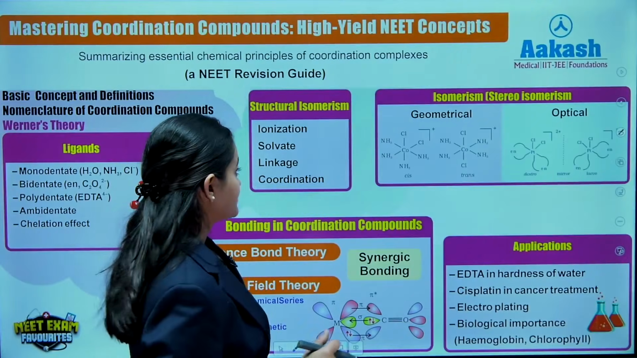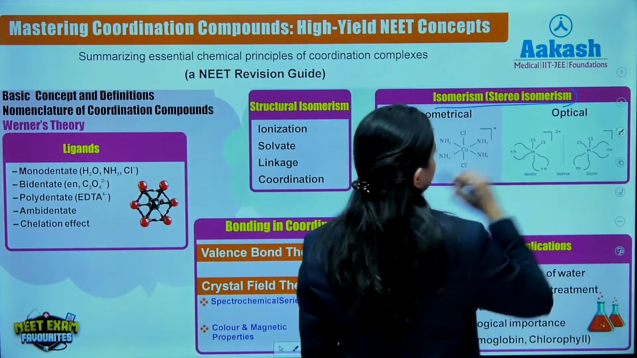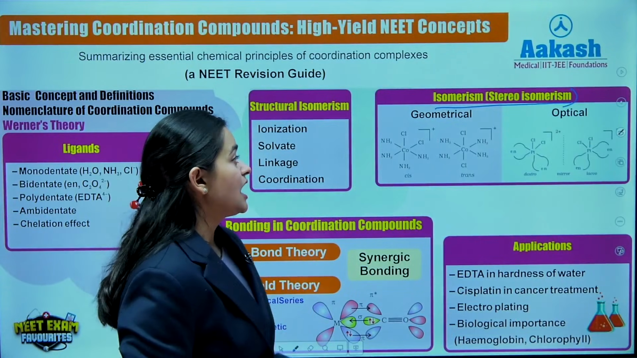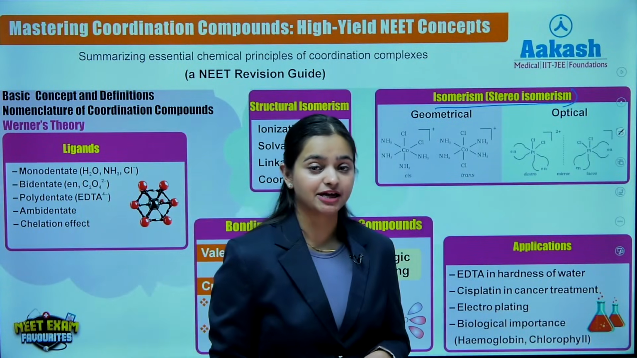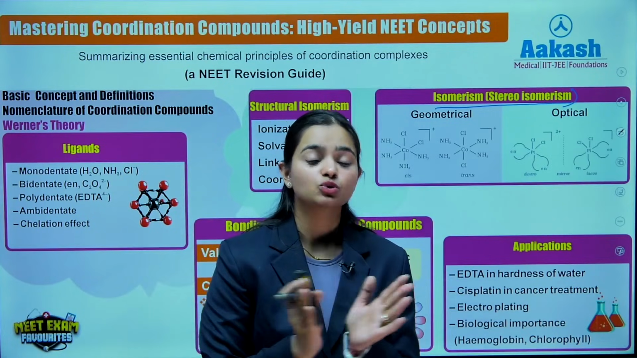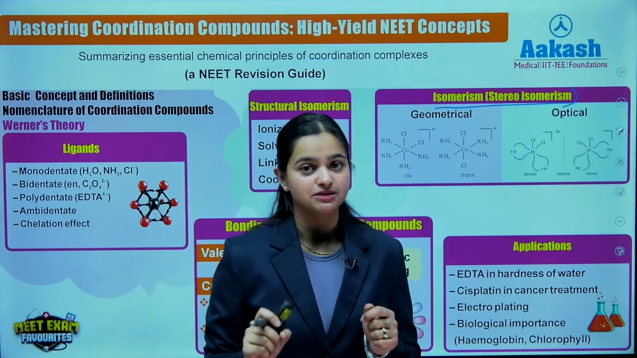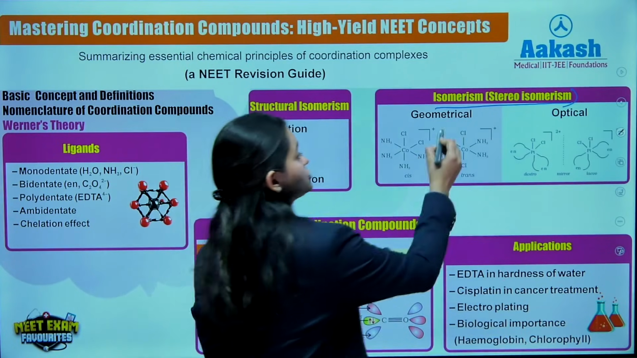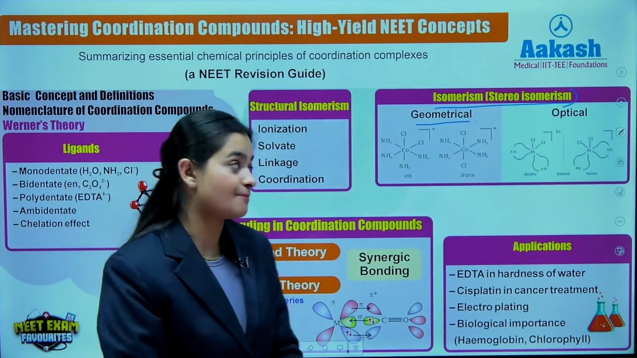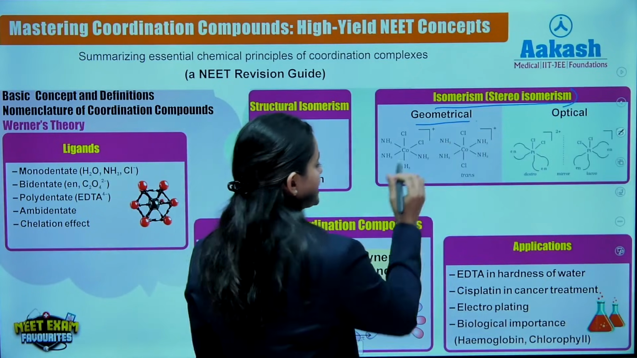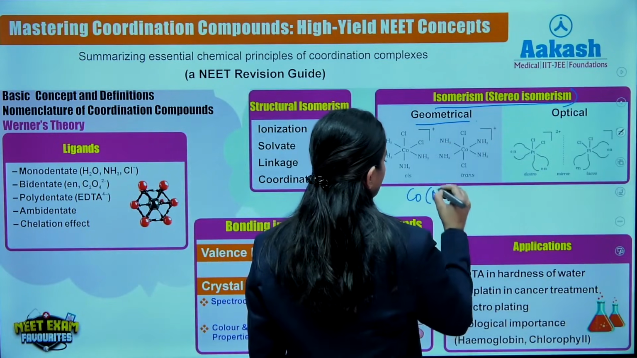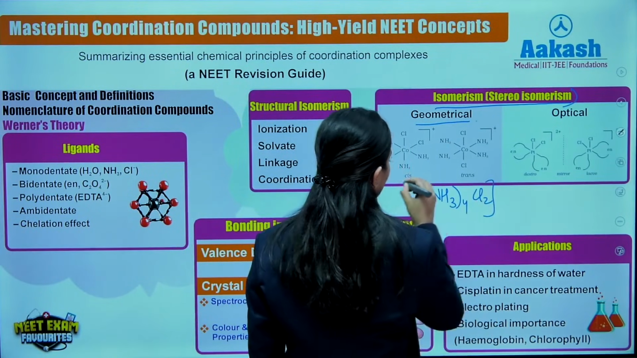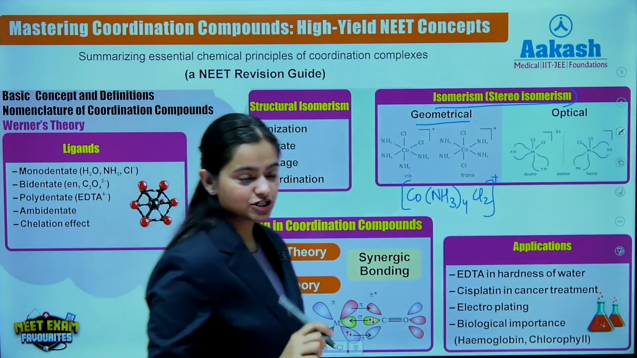Moving ahead, now we have isomerism, stereoisomerism, right? Structural we've done. Now we're moving to stereoisomerism. Now in stereoisomerism, there are basically 2 types or 2 classifications of stereoisomerism. First is geometrical isomerism, second is optical isomerism. So if we talk about geometrical isomerism in case of coordination compounds, how will it happen? In this case we have the complex Co(NH3)4Cl2 plus. So cobalt is basically in +3 oxidation state, right?